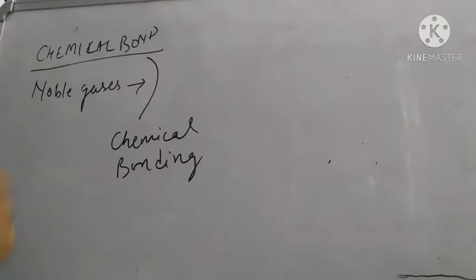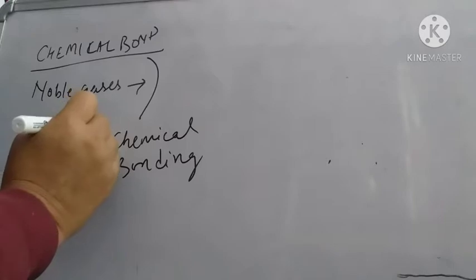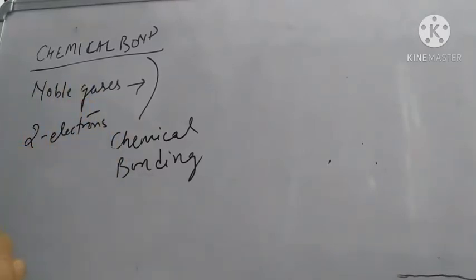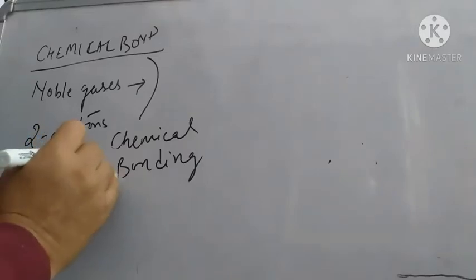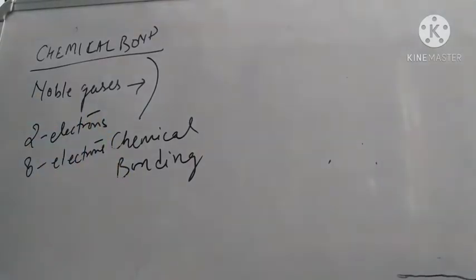They have two electrons in their outermost shell, like helium, or eight electrons, like neon or argon. They do not gain, lose, or share electrons. They are inert in nature.